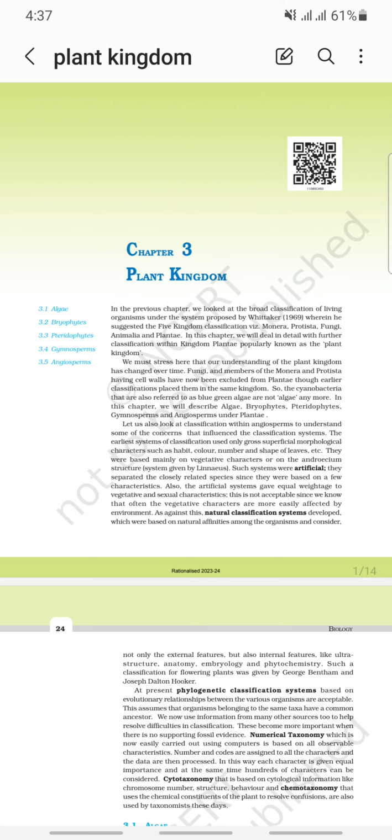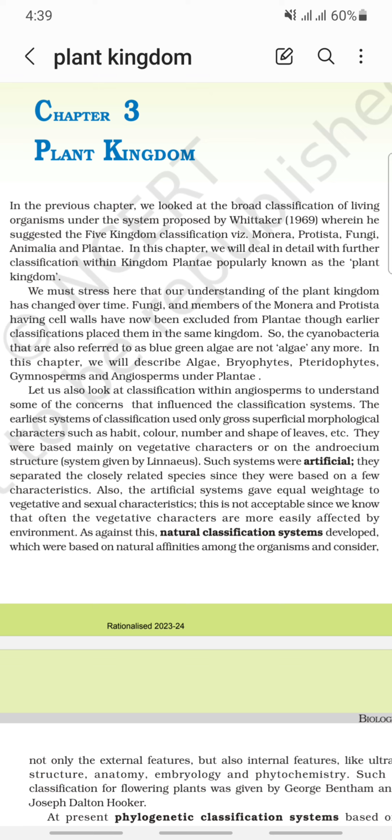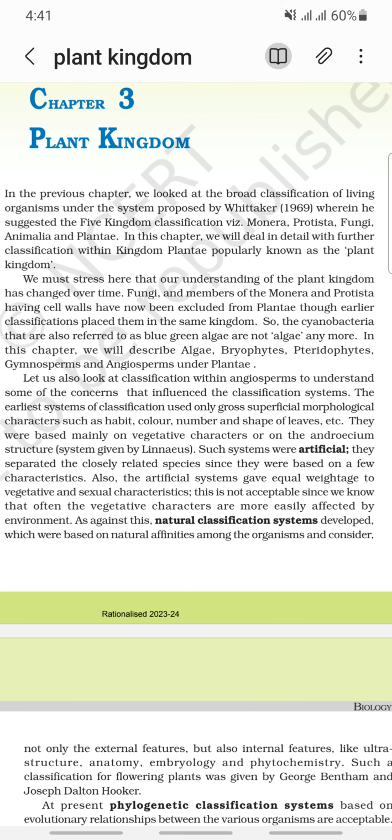Plant kingdom. In the previous chapter, we looked at the broad classification of living organisms under the system proposed by Whittaker in 1969, wherein he suggested the five kingdom classification: Monera, Protista, Fungi, Animalia, and Plantae. In this chapter, we will deal in detail with further classification within kingdom Plantae, popularly known as the plant kingdom.